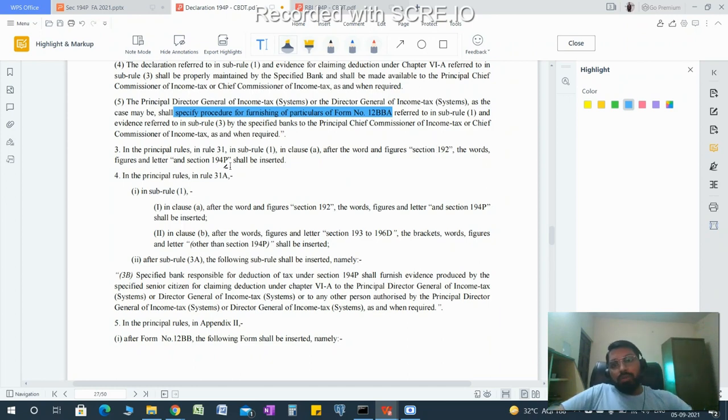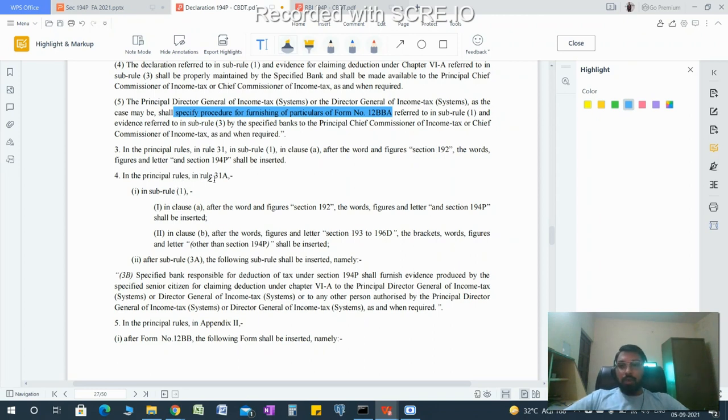All the rules applicable to section 192 about the collection of evidence and filing of returns apply under the statement number 24Q. First, 24Q is only filed for salary under 192. Now it is also filed for 192A, and now it is also filed for 192P, the new section similar to salary that has been introduced.